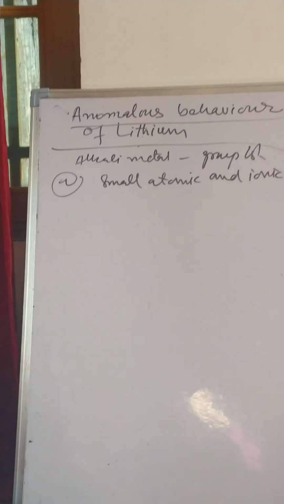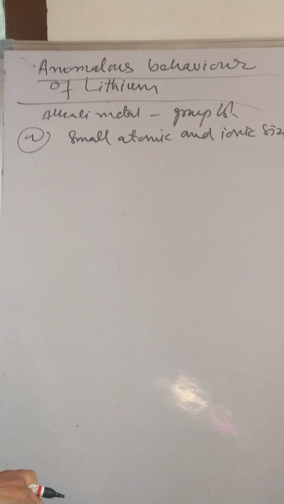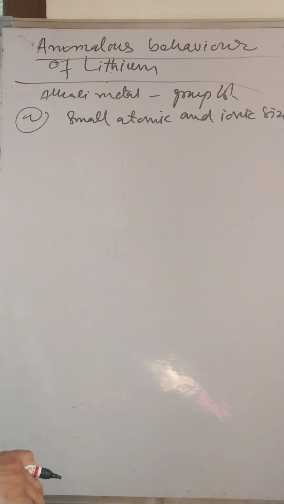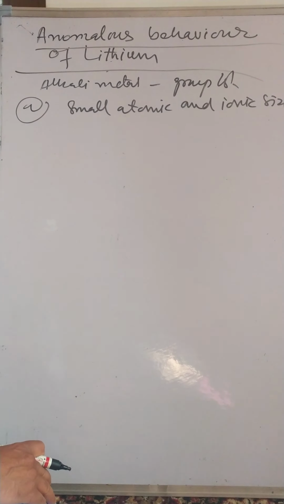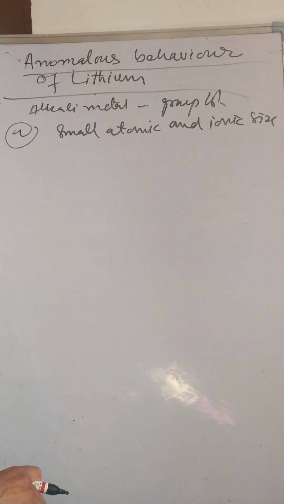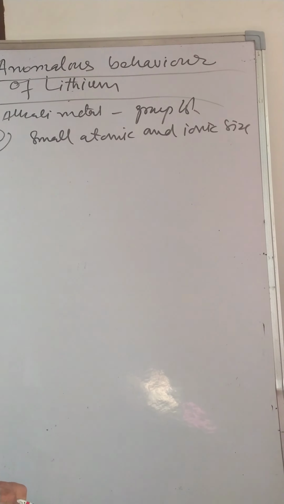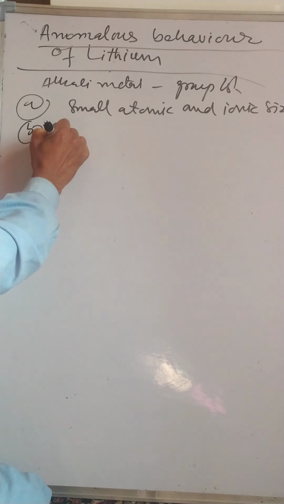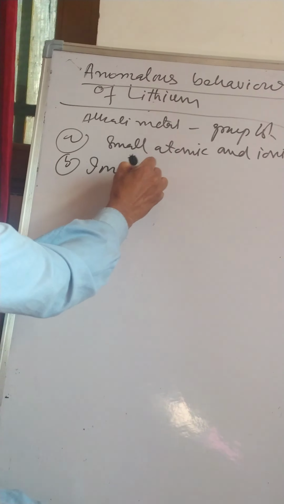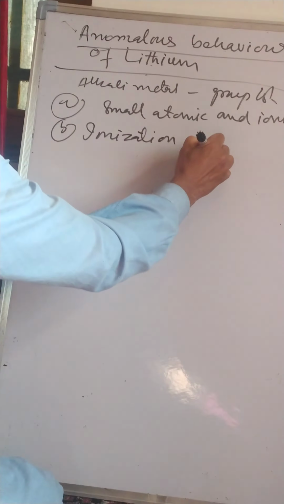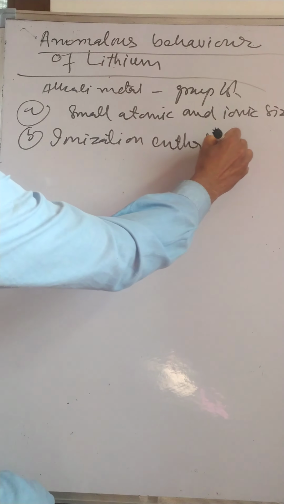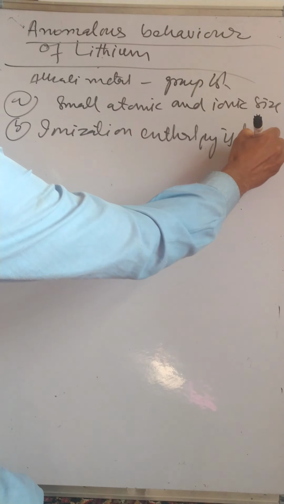When we were discussing physical properties, atomic properties, we have seen that its atoms as well as ions are small in the group. Number one. Number two is its high ionization enthalpy. Its ionization enthalpy is highest in the group.